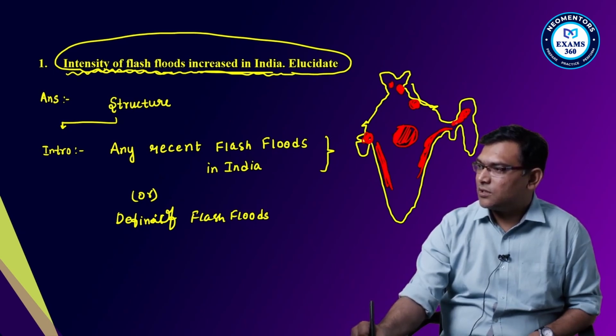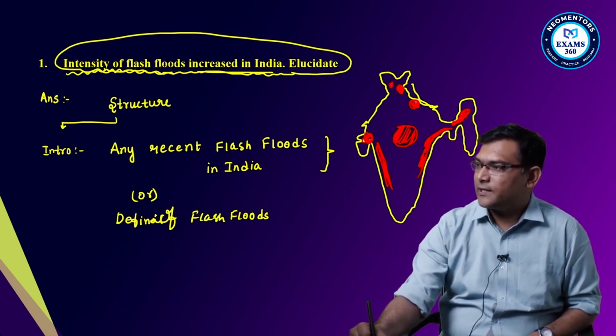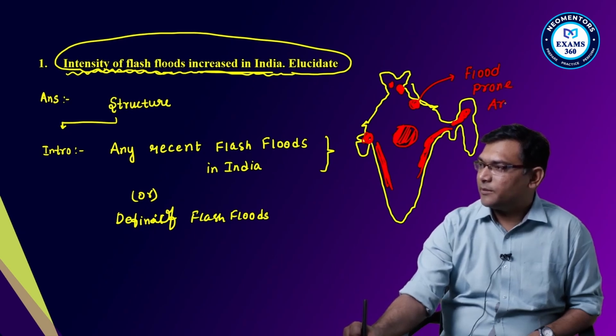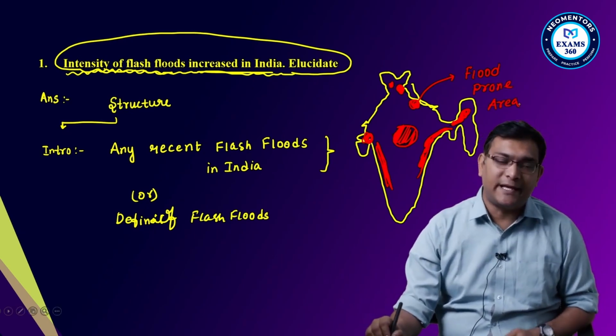These areas are all you can draw and say that these are flood affected, flood prone areas.